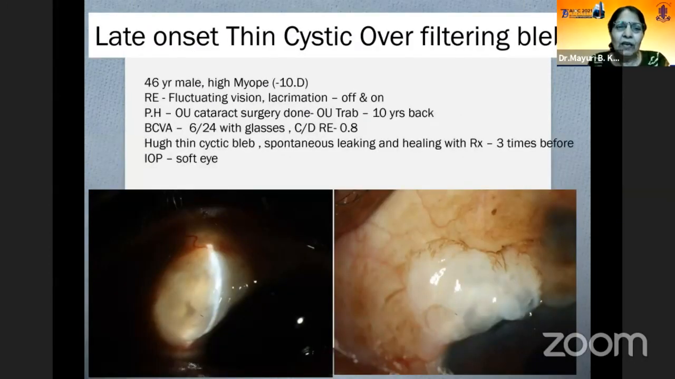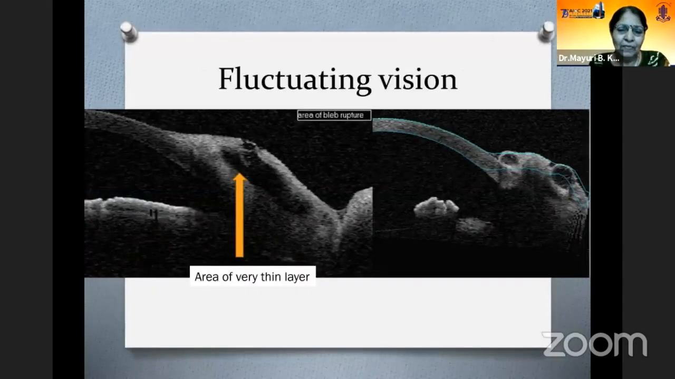Another patient, again high myope, who had bilateral cataract surgery done, and the trab was done 10 years back, enhanced with the mitomycin C. You can see in the one eye thin cystic overfiltering blebs here as well as here. Now, lately he started complaining of fluctuating vision in the right eye. Advanced disc cupping was there, and huge thin cystic bleb with a spontaneous leak which heals on its own. And this happened 3 times before. He was referred to us for that. And you can see on the ASOCT, there is a thin layer which heals on its own, and again it ruptures when the bleb forms.